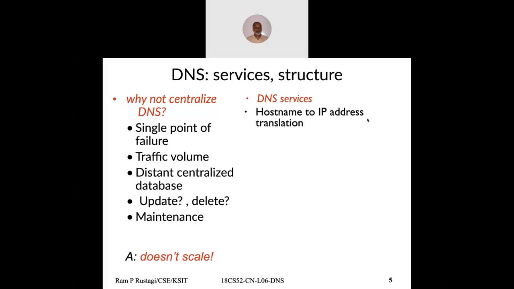Given that DNS is a distributed system, what are the services it offers? We said the requirement was, given the host name, DNS would give us the IP address. This works for the browser, but we also need to know what my default gateway is.